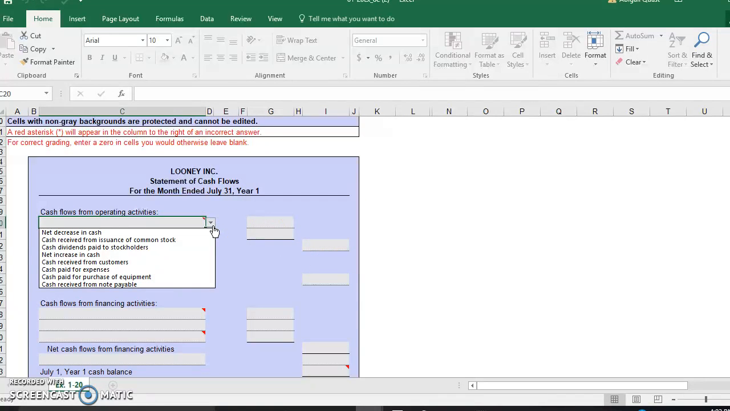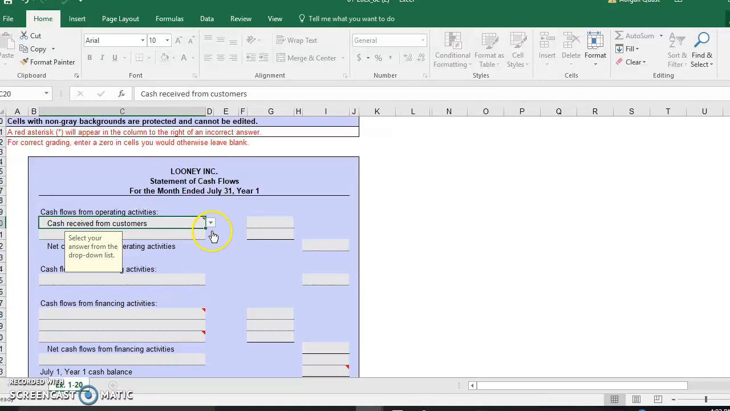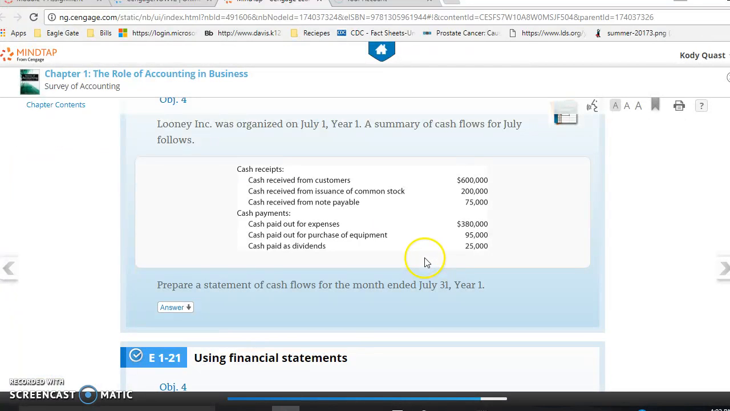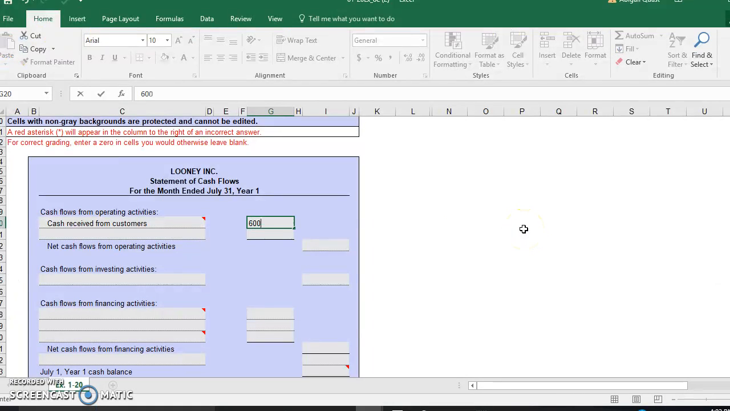So right here you have a drop-down box. So cash received from customers. You're going to pick that one. Then you're going to enter 600,000.